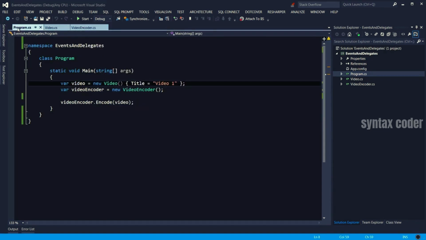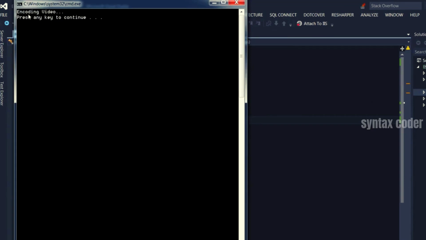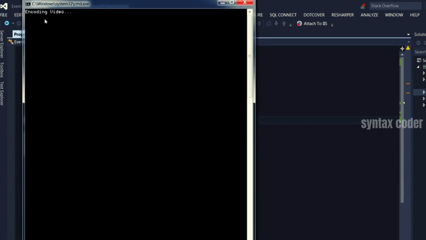In the Program.cs, in the main method, first we instantiate the video here. Then we instantiate the video encoder. And finally, we call the encode method passing the video object. So very basic. Let me run the application now. So with Control and F5. Okay, we got the message encoding video, and notice there was a 3-second delay before we saw the press any key to continue. Let me run it again. So waiting, 1, 2, 3.